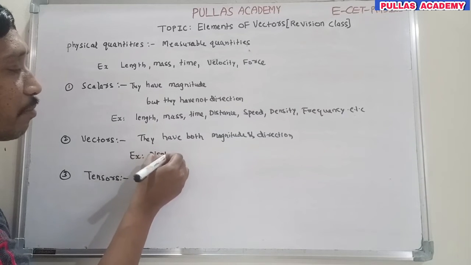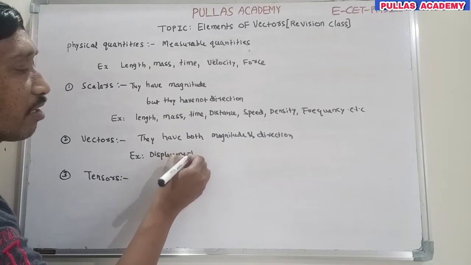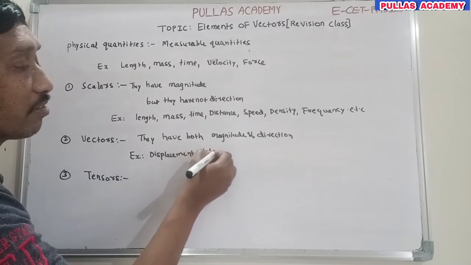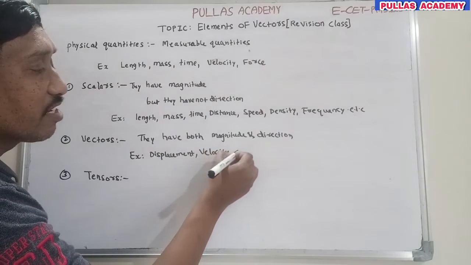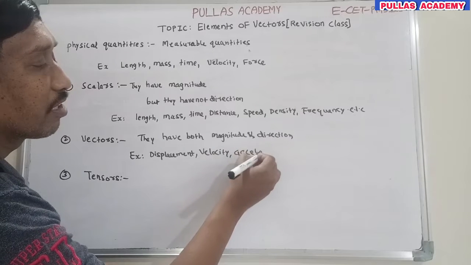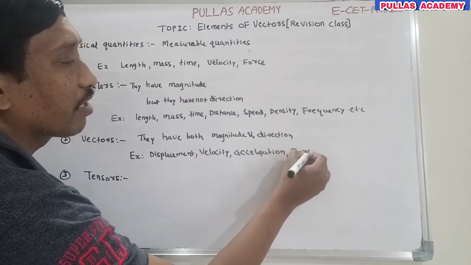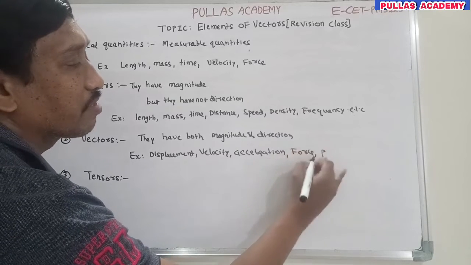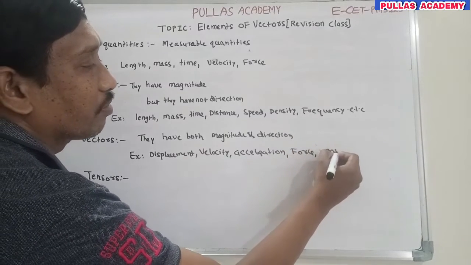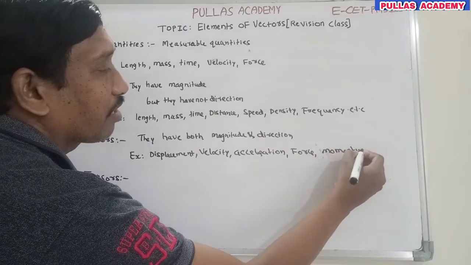Displacement is a vector. Velocity is a vector. Acceleration is one more vector. Force is a vector. Momentum is a vector. So these are all vector quantities.